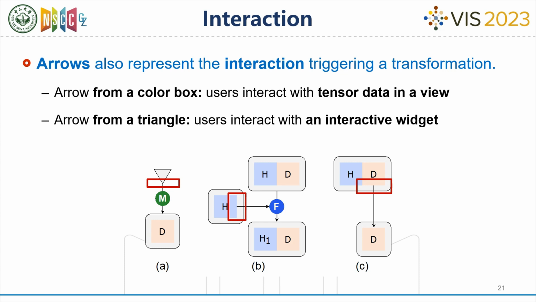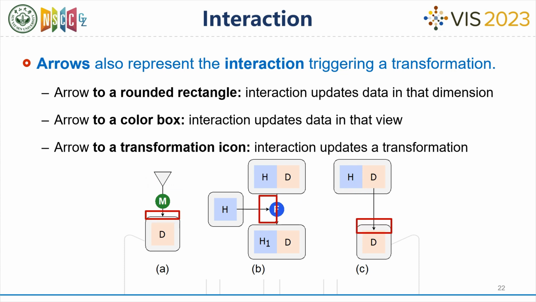As mentioned before, color boxes represent the specific dimensions of the data. Each interaction arrow starts from a color box or an interaction widget, indicating the retrieval of a subset of the dimension, or obtaining information from the interaction widget. When an interaction arrow starts from a color box, it signifies the presence of an interaction in the related view that enables selection of a subset in that dimension.